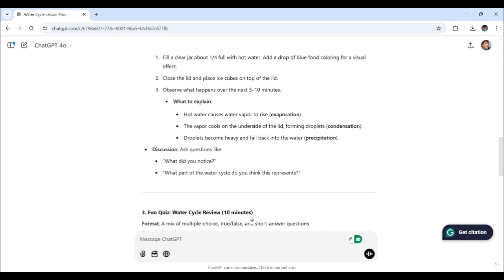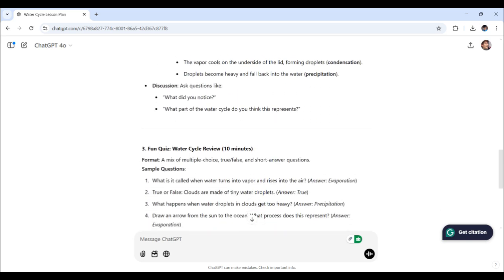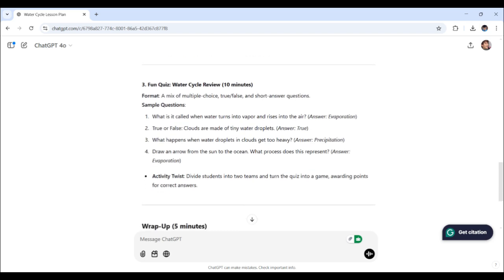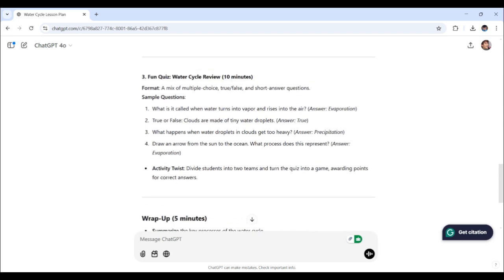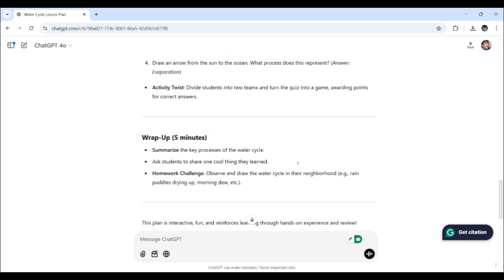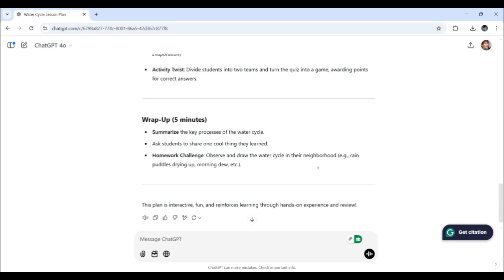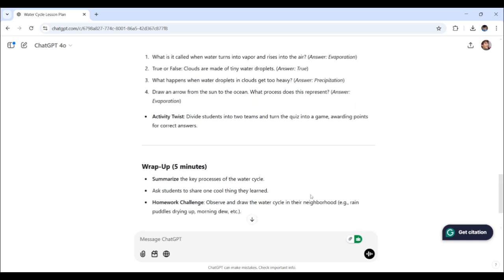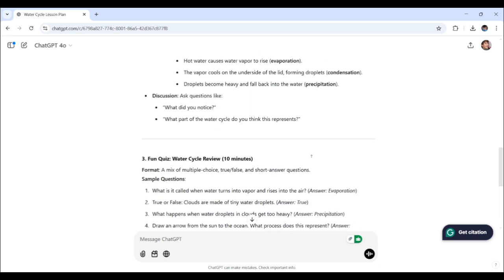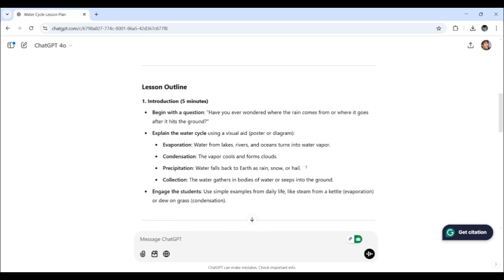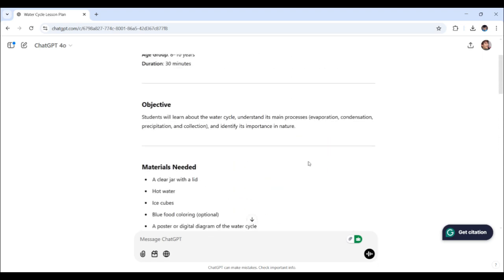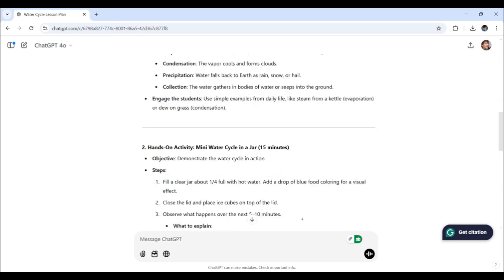The structure is clear and easy to follow, making it perfect for classroom or homeschool settings. Again, you could even ask ChatGPT to create additional resources like a visual aid or a worksheet to complement the plan. See? This could be your base right here. Feel free to add things up, just as I stated earlier. Here we go.